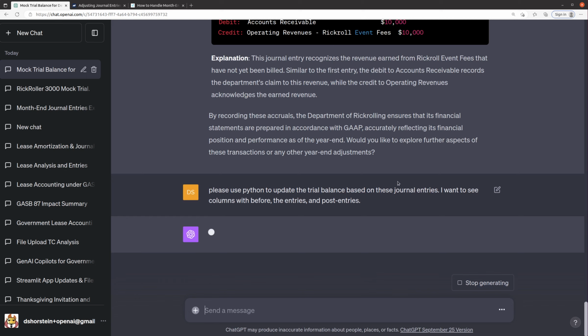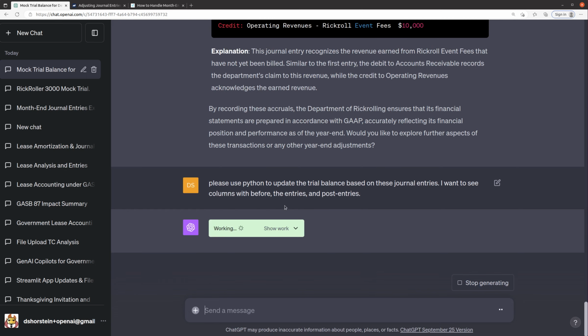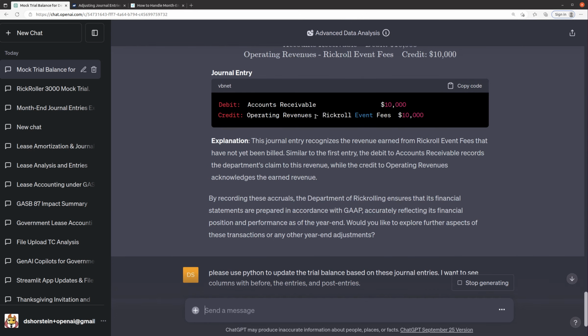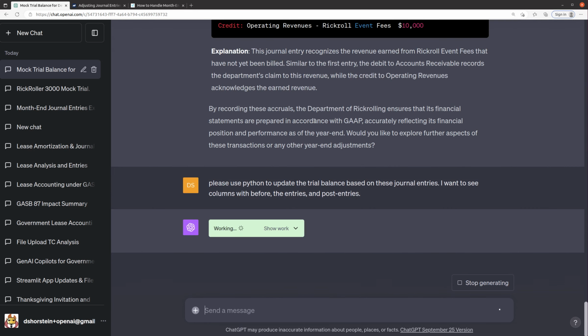I'm hoping that it will understand that I want it to create the initial trial balance, then add a column that includes the entries associated with what it gave me above, and then an updated final trial balance. If it can do that, I will be pretty impressed, because that is the typical type of reconciliation I would create if I was recording these entries. It also helps with the reconciliation of the entries to the pre and post trial balance.